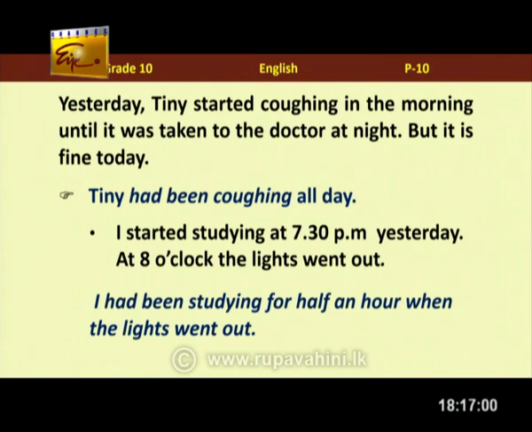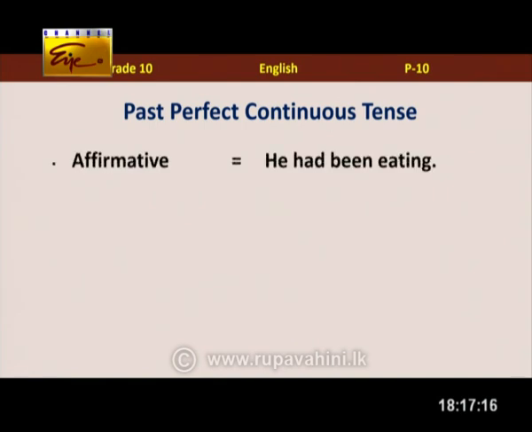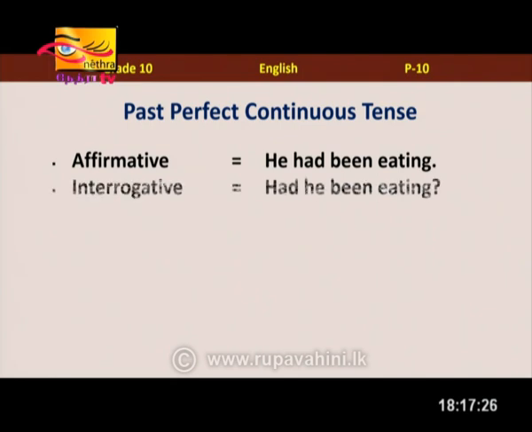That's right. How about the next one? I started studying at 7:30 p.m. yesterday. At 8 o'clock, the lights went out. So I had been studying for half an hour when the lights went out. Oh yes, so for half an hour you were doing it. That's right. And when it comes to past perfect continuous tense, affirmative sentences, positive sentences, we can simply just use had been and the ing form again. He had been eating.